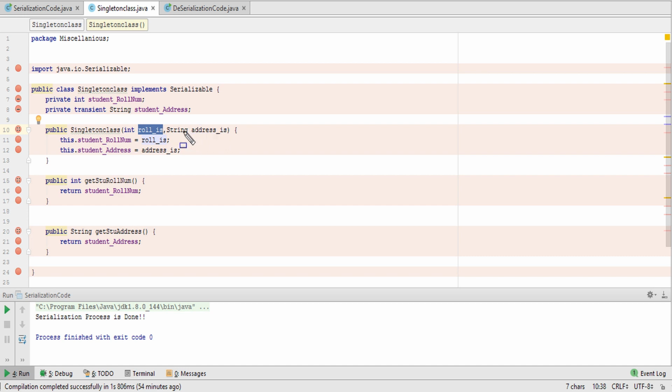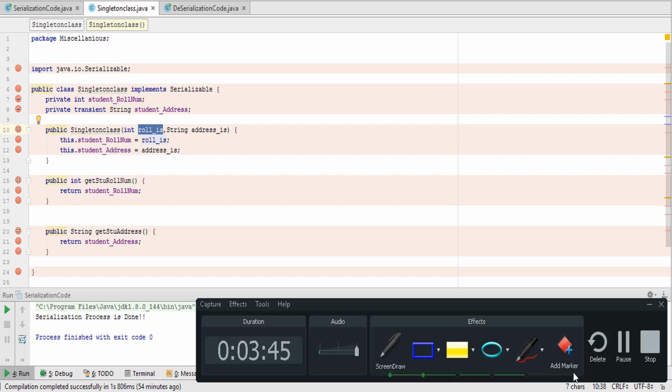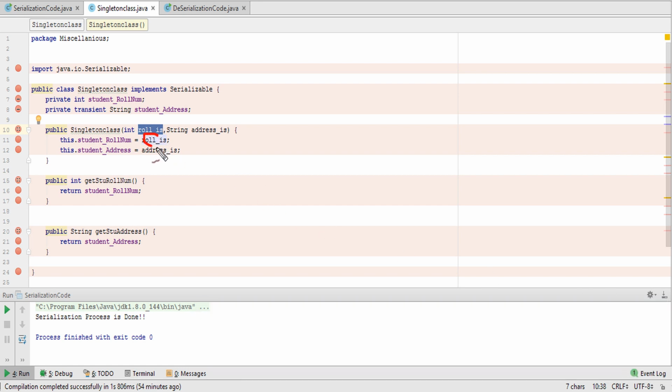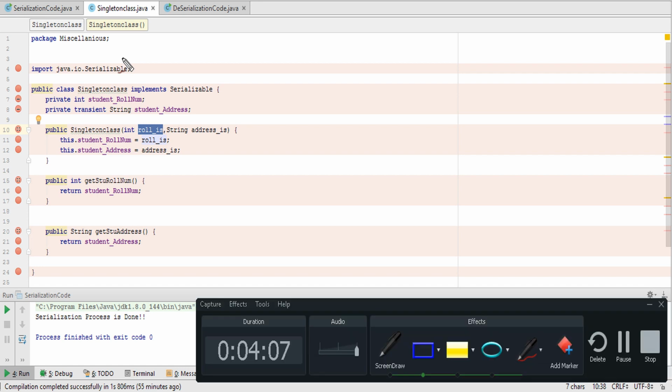Then 12345 will be transferred to this variable, and Kushag will be transferred to this dot student address. So here the dealing of the singleton class has been done.